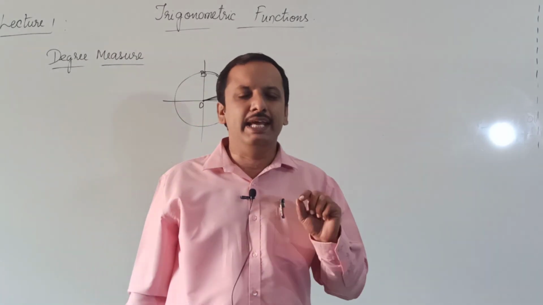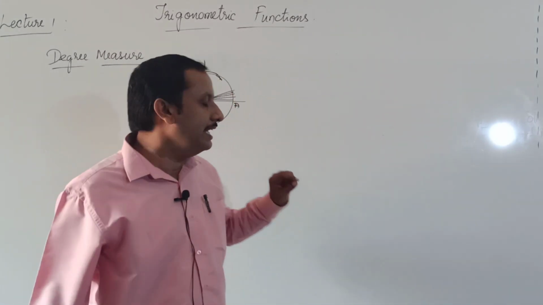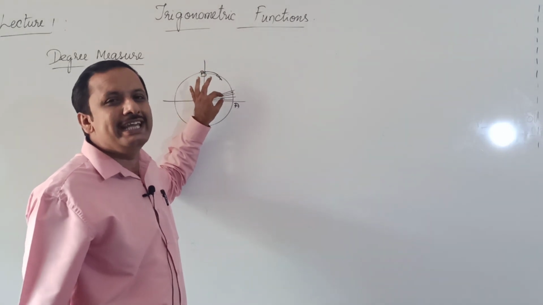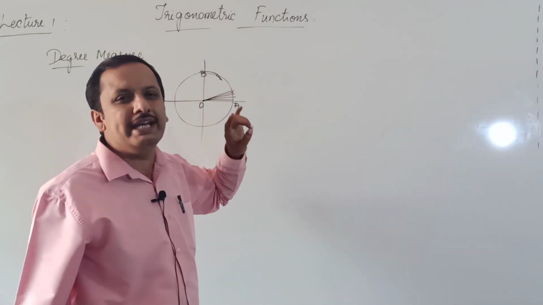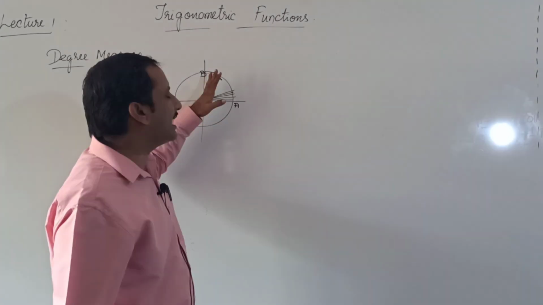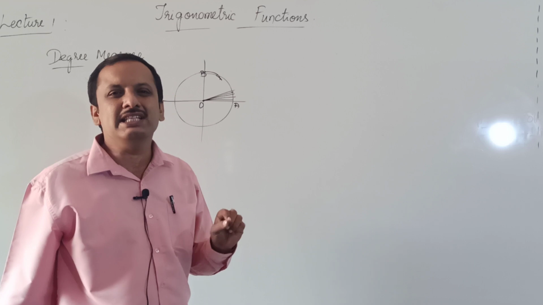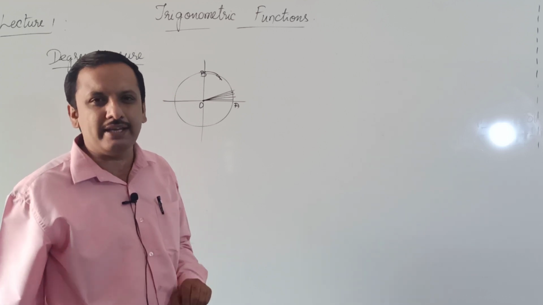Therefore, each of the 90 equal parts is called a degree. One right angle is divided into 90 equal parts and each part is called a degree.